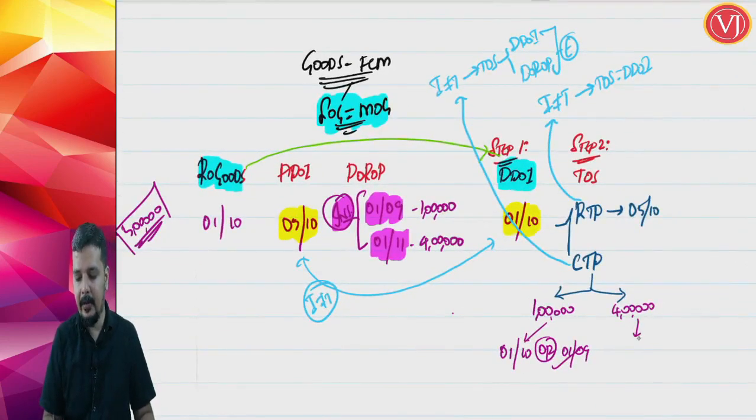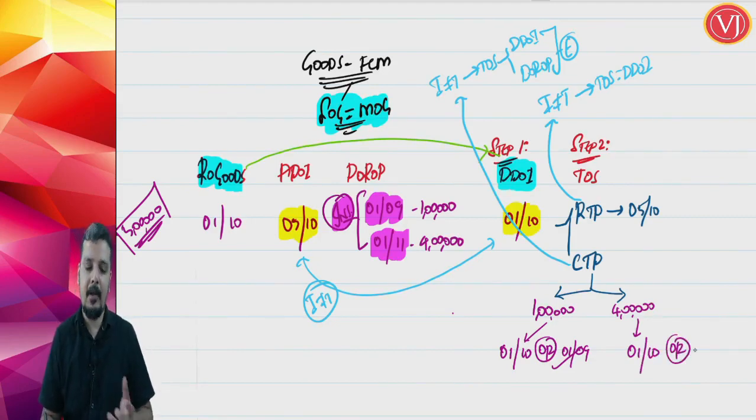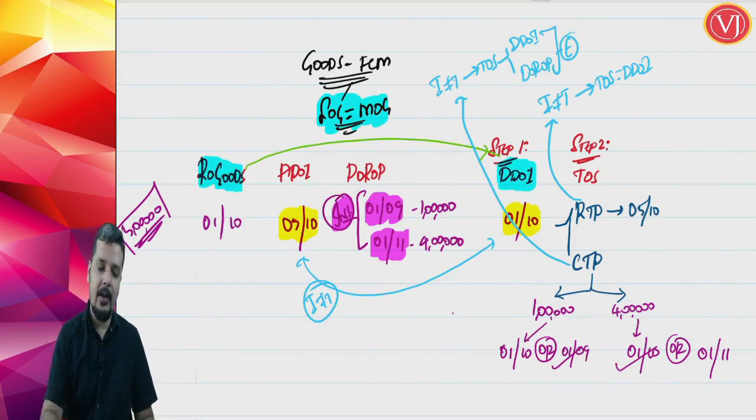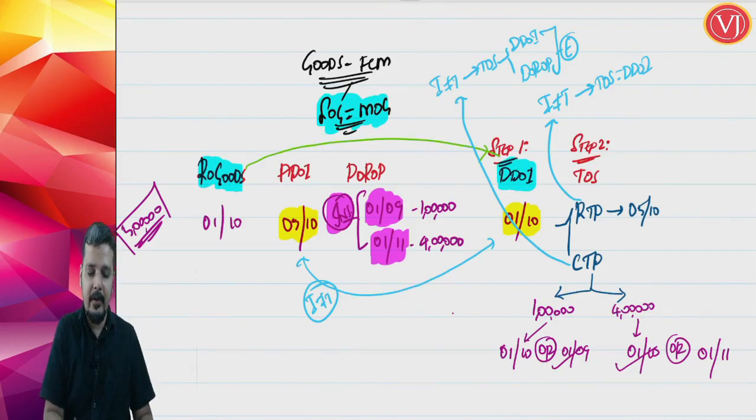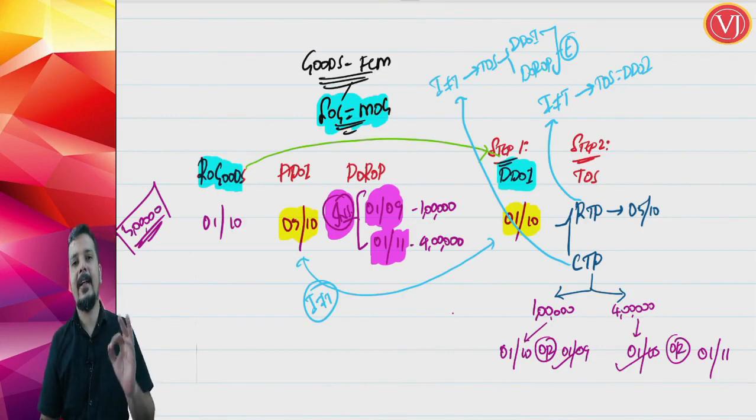For 4 lakhs, again due date of invoice is same, 1st of October, or when you have received the payment of 4 lakhs, 1st of November. Which is earlier? 1st of October. So, friends, whenever you talk about FCM where you get the payment in installments, this is a very important point. The moment you get the payment in installments, please treat it as two separate questions.